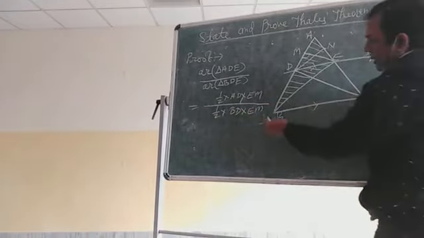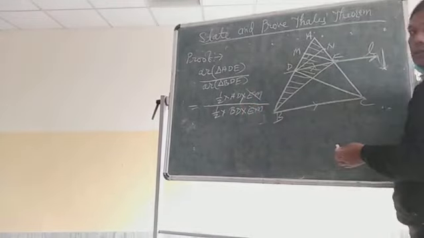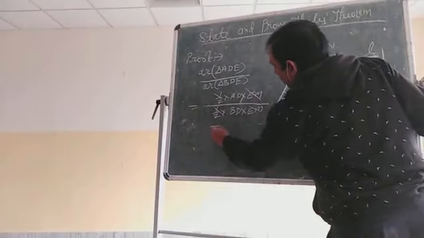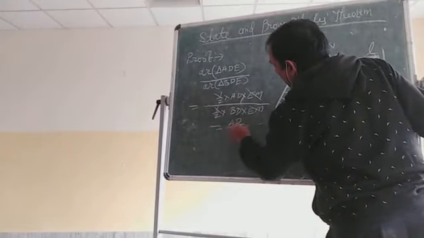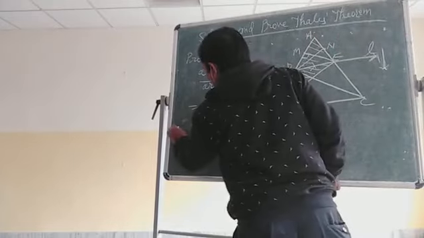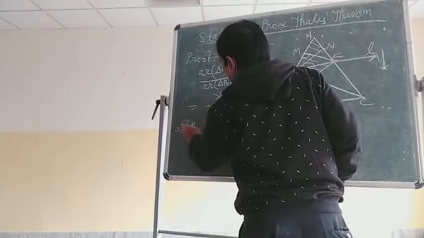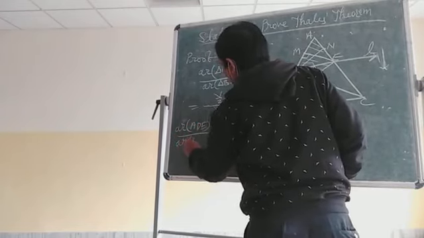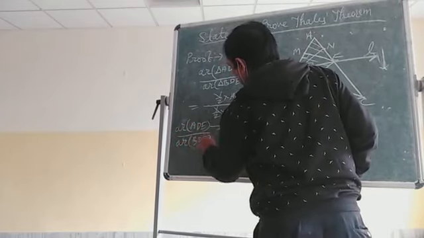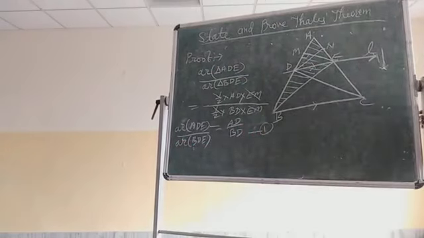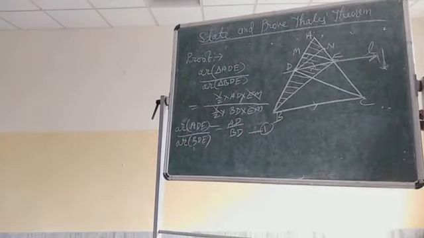So what will happen here? EM and EM are cancelled. Half and half are cancelled. So what are you getting? You are getting AD by BD. And here you write area of ADE by area of BDE equal to this, and take it as equation 1.